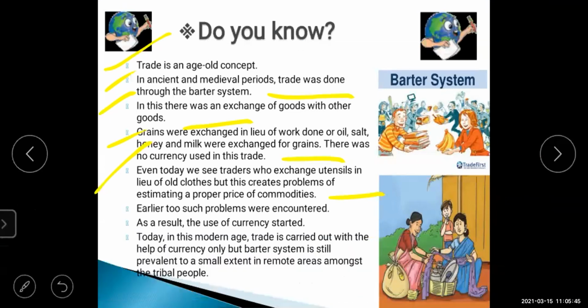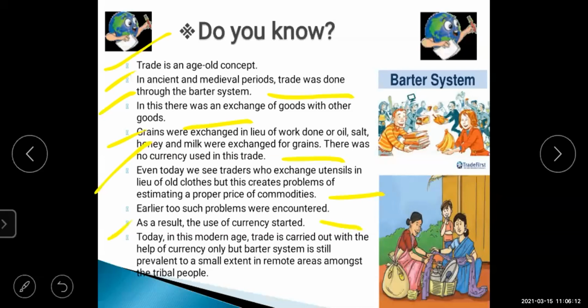If the ladies are there with a big basket, they have the utensils in that basket, and if we have old clothes, we can give those old clothes and instead take the utensils from them. Earlier, two such problems were encountered. As a result, the use of currency started.